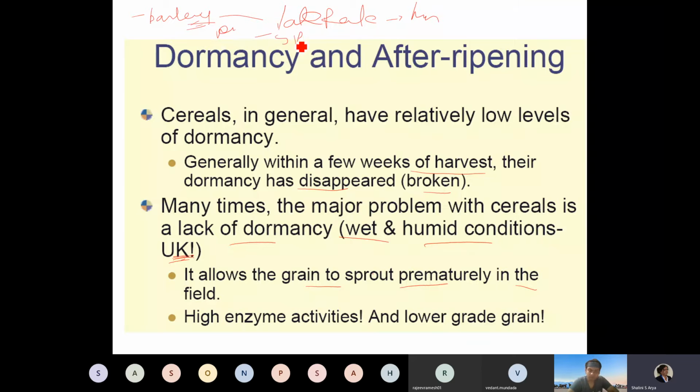That happens very often, even in our Indian context. Many times, due to rain, these grains get sprouted, and later on these grains lose their capacity to sprout.